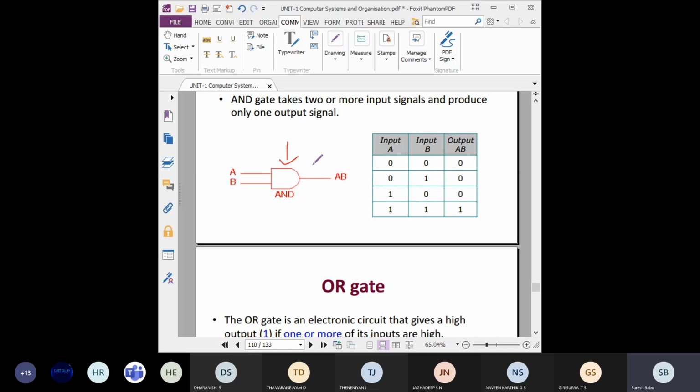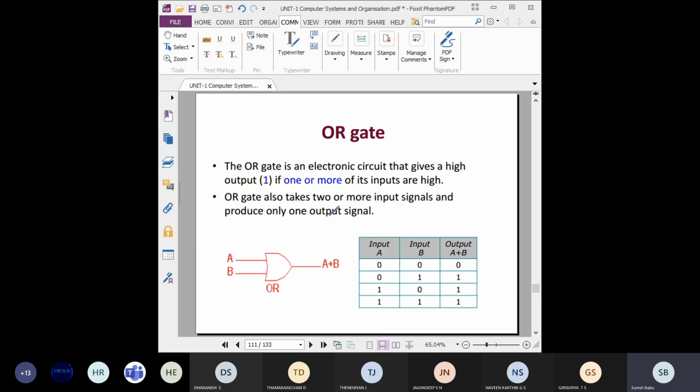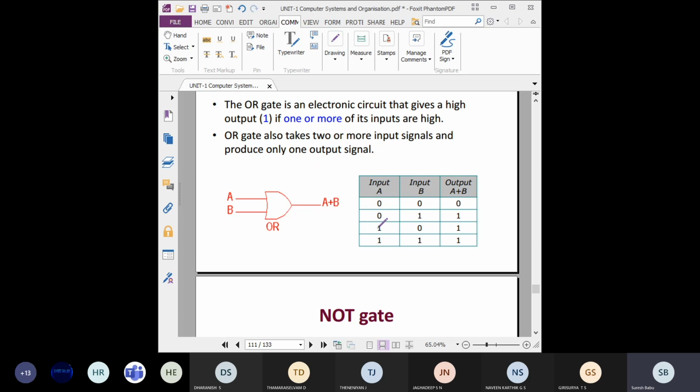Whenever you are using a NOT gate you have to give one small bubble on the output side. These are the things you should consider, and try to make the truth table very clearly. Draw with a pencil and a scale. Here are the gates also: the back side has one curve and the front side you should end like this.